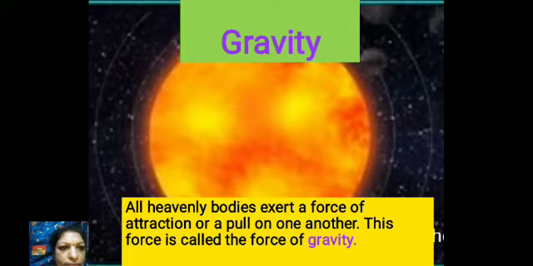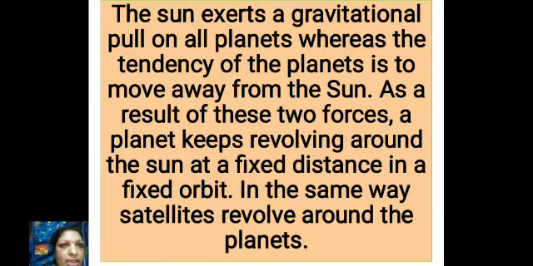So all heavenly bodies exert a force of attraction on one another. This force is called the force of gravity. Now what happens in the solar system? Like our earth has a gravitational force, similarly the sun also has a gravitational force. So the sun tries to pull all the planets towards itself. But why are the planets not pulled towards the sun? The reason is that when the sun exerts a gravitational pull, at the same time the planets also move away from the sun. As a result of these two forces, they repel each other.